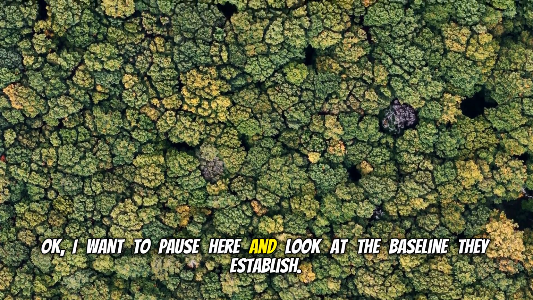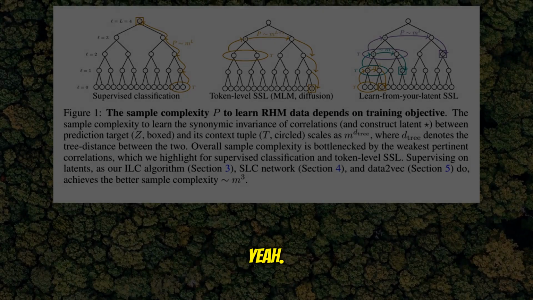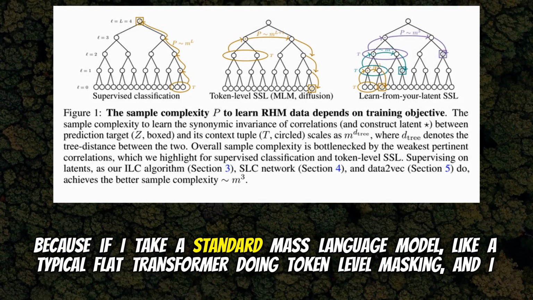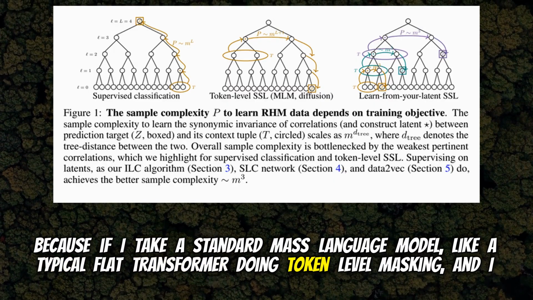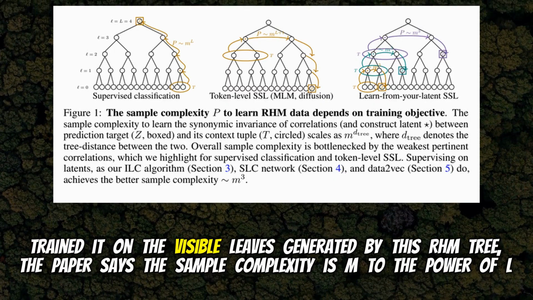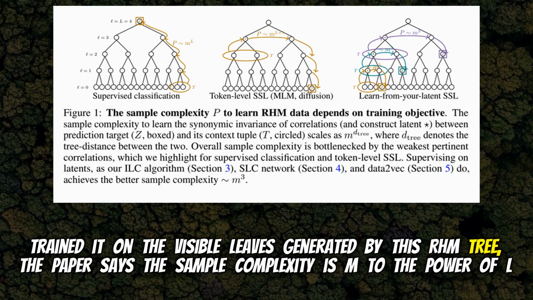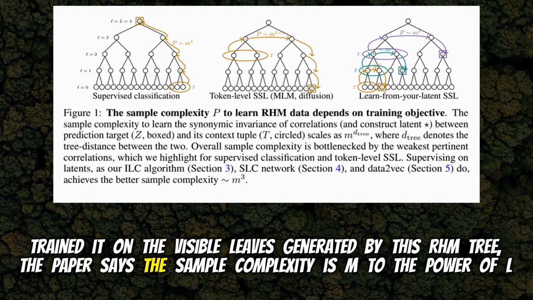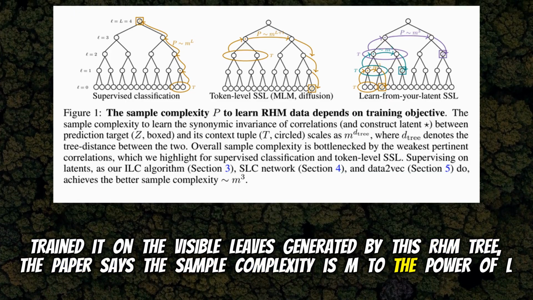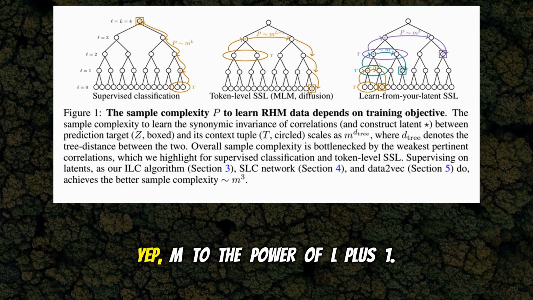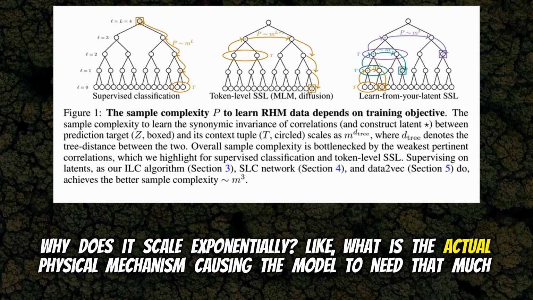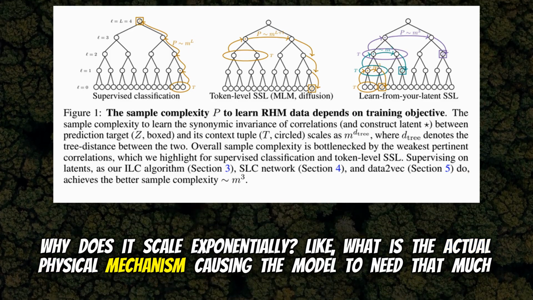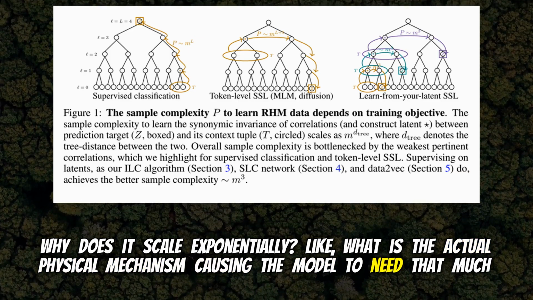Okay, I want to pause here and look at the baseline they establish. Yeah. Because if I take a standard masked language model, like a typical flat transformer doing token-level masking, and I train it on the visible leaves generated by this RHM tree, the paper says the sample complexity is M to the power of L plus 1. Yep, M to the power of L plus 1. Why does it scale exponentially? Like, what is the actual physical mechanism causing the model to need that much data?